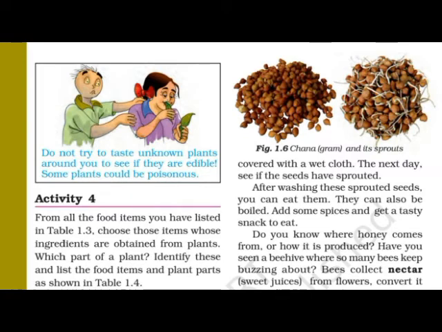Now let me see activity number 5. The activity is a very interesting one. You may have tried making, in special Kolhapuri style, sprouted misal. To make it, we require sprouted seeds. So this activity is related to sprouted seeds. And nowadays I think you are enjoying various delicious dishes at home. So let me talk now about activity number 5.